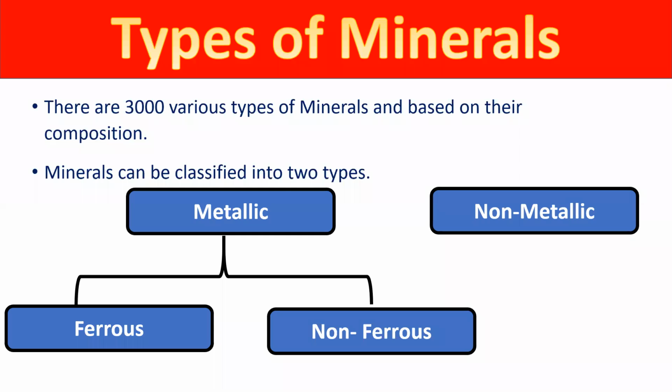But all minerals can be classified into two parts, metallic minerals and non-metallic minerals. The minerals which have metals are called metallic minerals, and the minerals which don't have metals are called non-metallic minerals. Metallic minerals are classified into two parts, ferrous and non-ferrous. Ferrous means they have iron content. Non-ferrous means they don't have iron content.